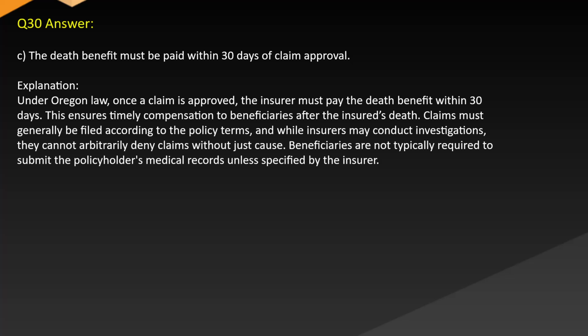Answer C. The death benefit must be paid within 30 days of claim approval. Explanation. Under Oregon law, once a claim is approved, the insurer must pay the death benefit within 30 days. This ensures timely compensation to beneficiaries after the insured's death. Claims must generally be filed according to the policy terms, and while insurers may conduct investigations, they cannot arbitrarily deny claims without just cause. Beneficiaries are not typically required to submit the policyholder's medical records unless specified by the insurer.